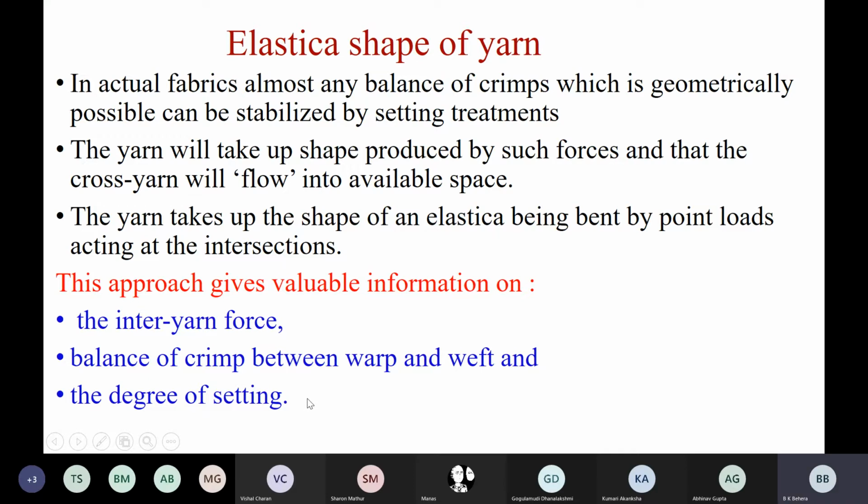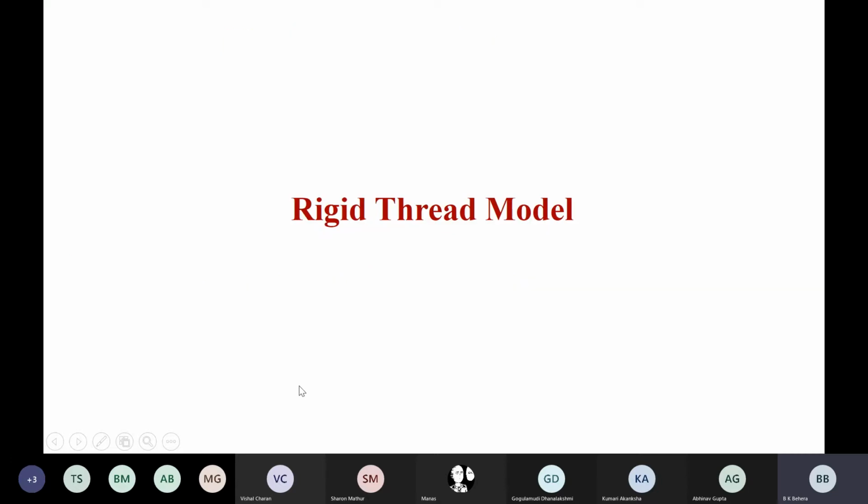Okay, so these are the few fundamental aspects we have to keep in mind before we proceed to the model which we are now going to discuss, called the rigid thread model. This model was also suggested by Peirce.